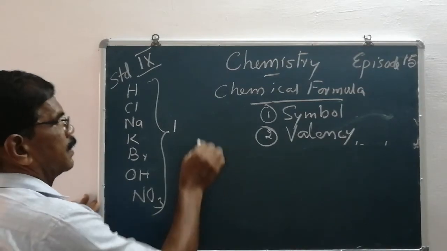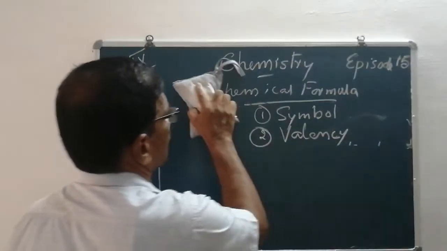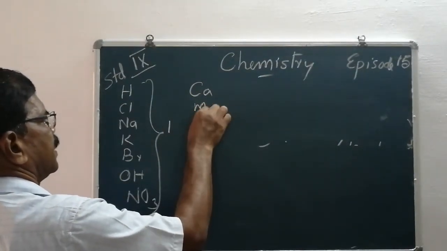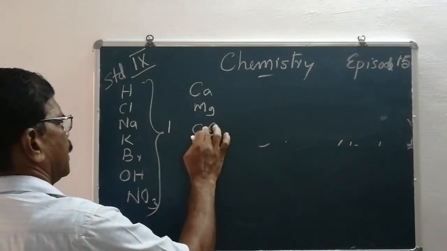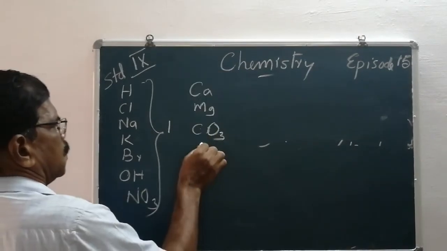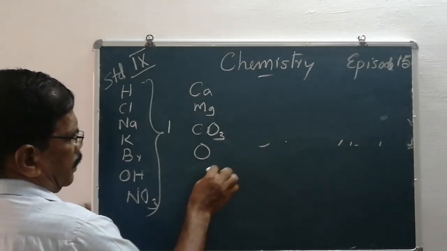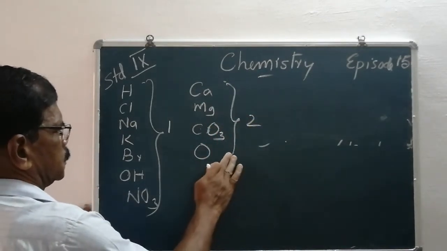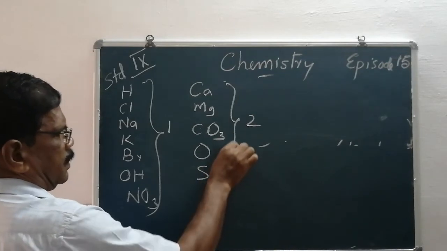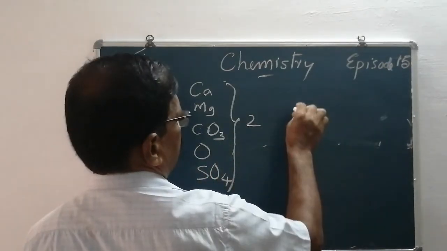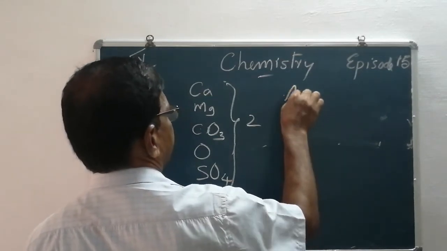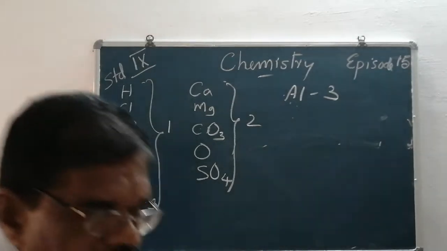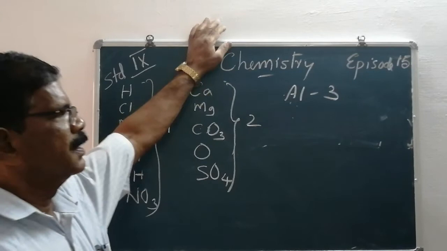At the same time, the valencies of calcium, magnesium, carbonate, sulfate, and oxygen are 2. The valency of aluminium is 3. Then we can see how we should write the chemical formula of a substance.